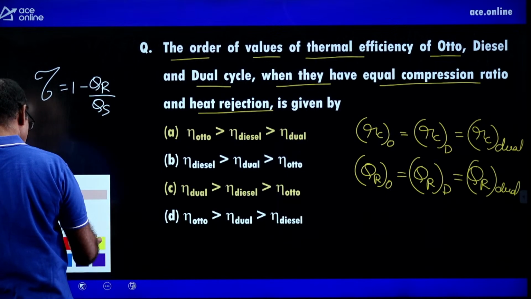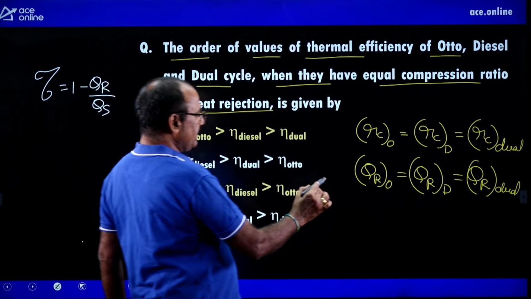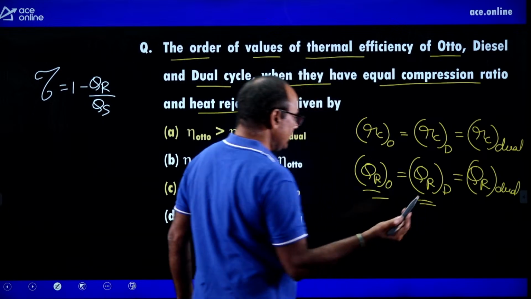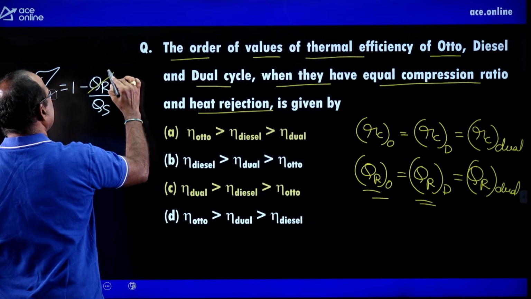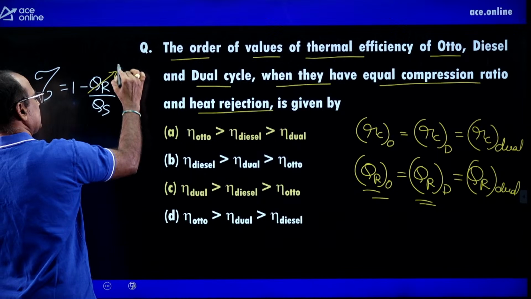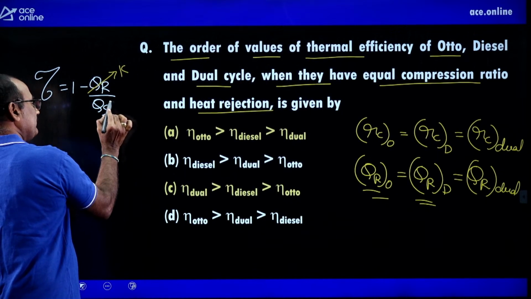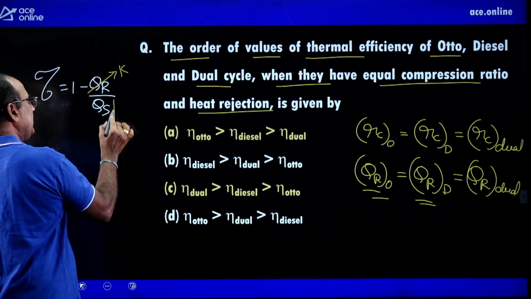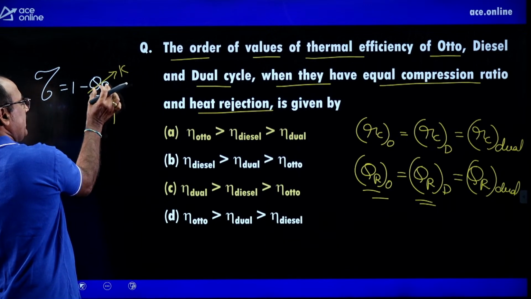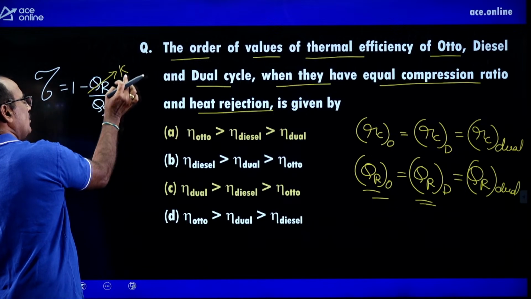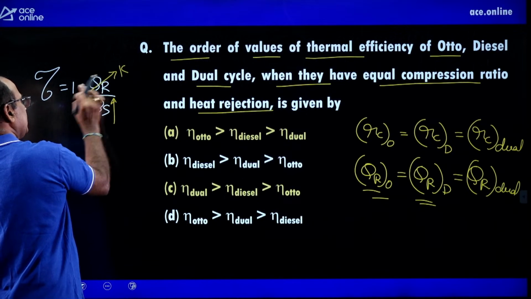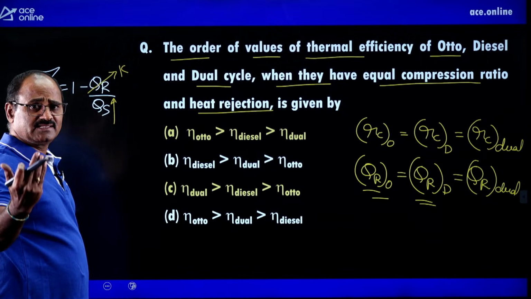Now look at the heat rejection. Heat rejection for Otto cycle equals heat rejection for diesel cycle. That means this quantity is going to remain the same for both cycles. Then the cycle which is working for more heat input, right? For the same heat rejection, if heat supplied is more, then this quantity is going to decrease. 1 minus a decreasing value will increase the efficiency.